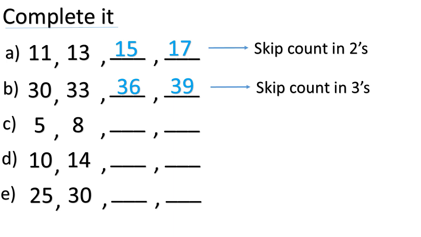So, now let's do the same. After 8, when you skip count in 3, what is the next number, children? Correct, it is 11. Then 14. Very good. Here we did the skip count of 3. Excellent. We'll try another one. Here we have number 10. After 10, it is 14. So, find out, children, we have to do the skip count of?